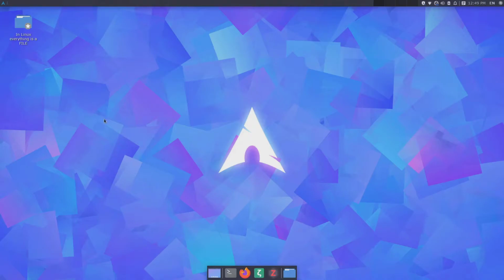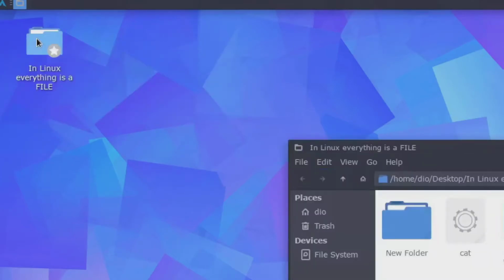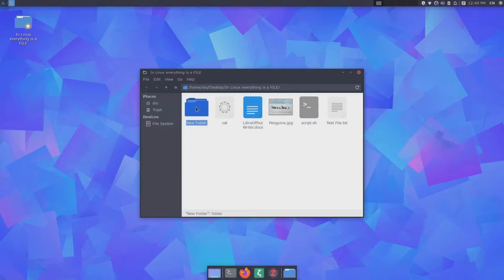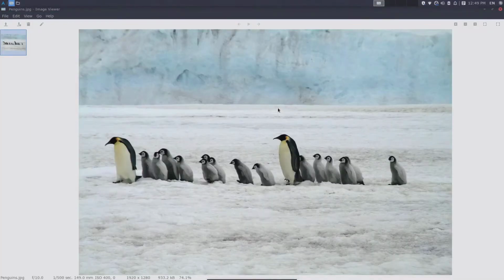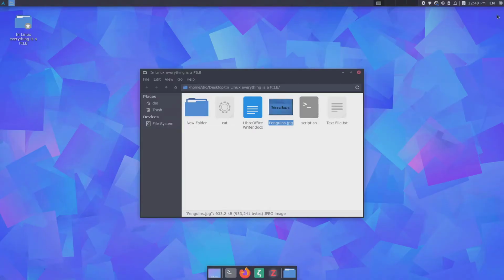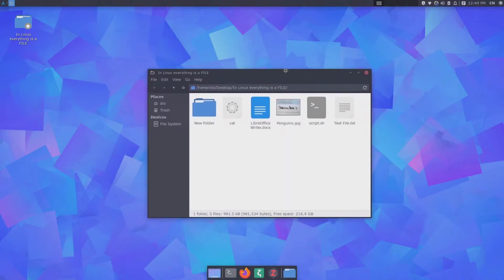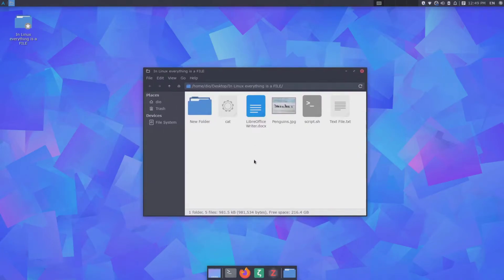So let me begin. In Linux, everything is a file. From a simple directory to an executable file, also known as a binary. From a script or any other text formats like txt or docx to an image like this one. And that's the first thing that everyone should learn: in Linux everything is a file, including the directories, also known as folders. Here I have opened my file browser or file manager.